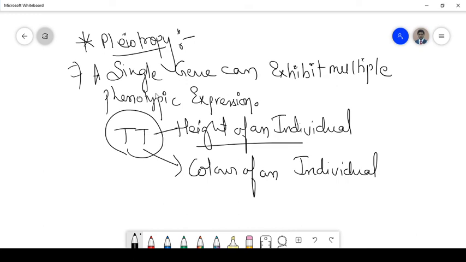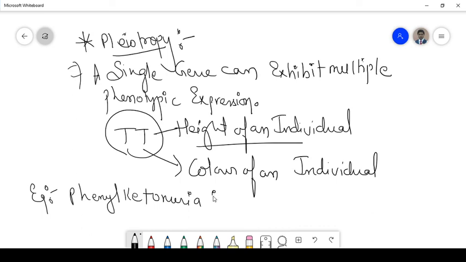Now, an example of this is phenylketonuria. Phenylketonuria occurs in humans.